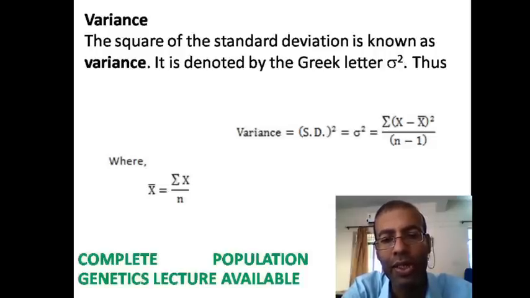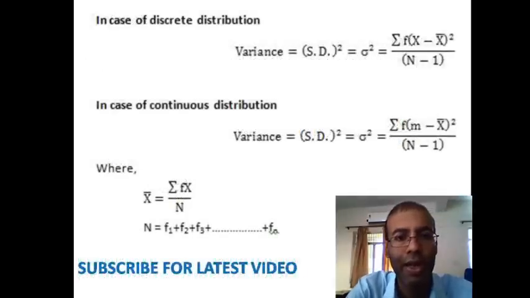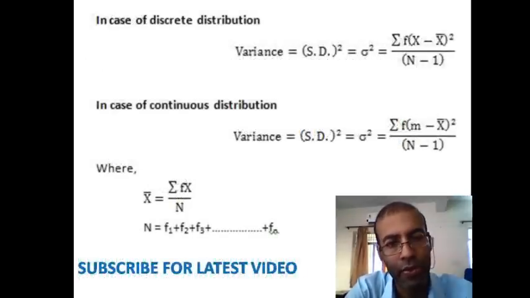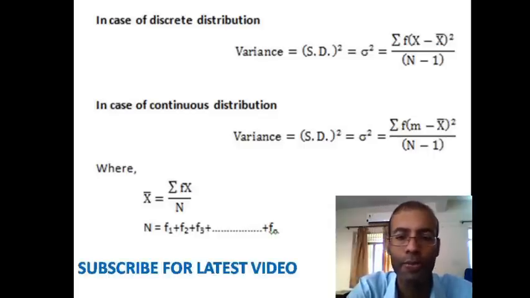In the case of a standard deviation we generally apply the under root, but in the case of variance, we are not using the under root. So this is the simple formula for calculating variance. And in the case of frequency distribution, for discrete distribution and for continuous distribution, similarly we can apply this formula. And similarly here we are not using a square root.